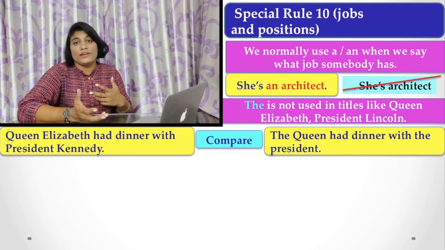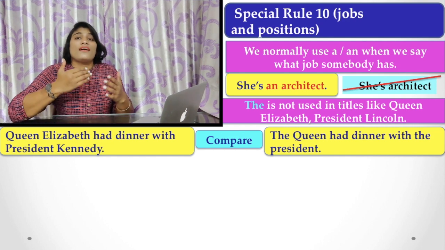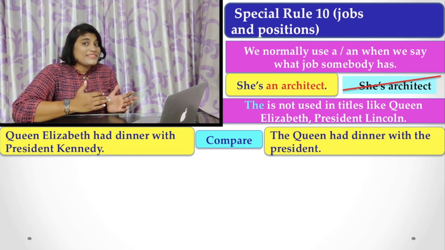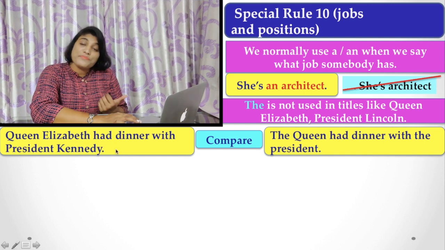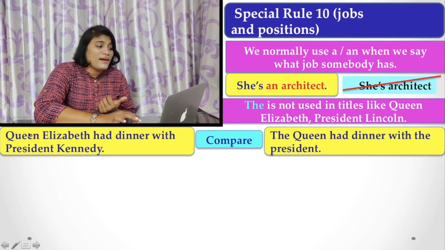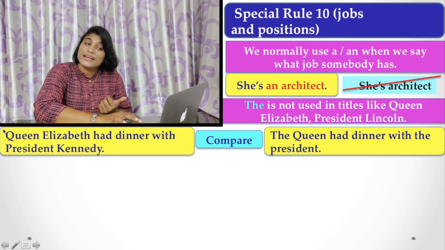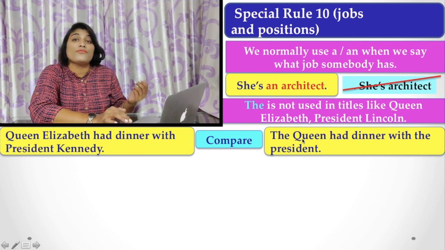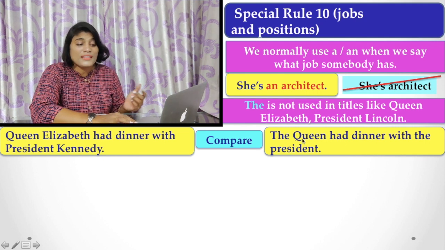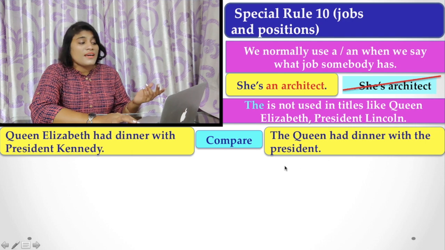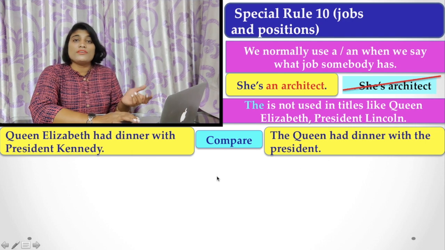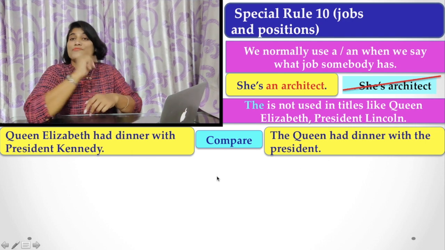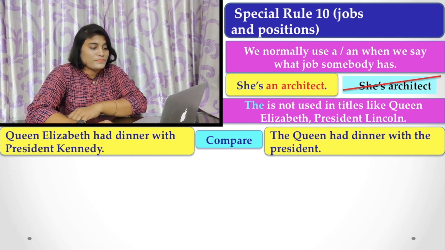If we say the queen only, then we have to use the. But Queen Elizabeth had dinner with President Kennedy: with President Kennedy and Queen Elizabeth, we do not use an article. But if we are talking about the queen, although we mean Queen Elizabeth, and the president, we mean President Kennedy, and we don't use their names, then we have to use an article there.